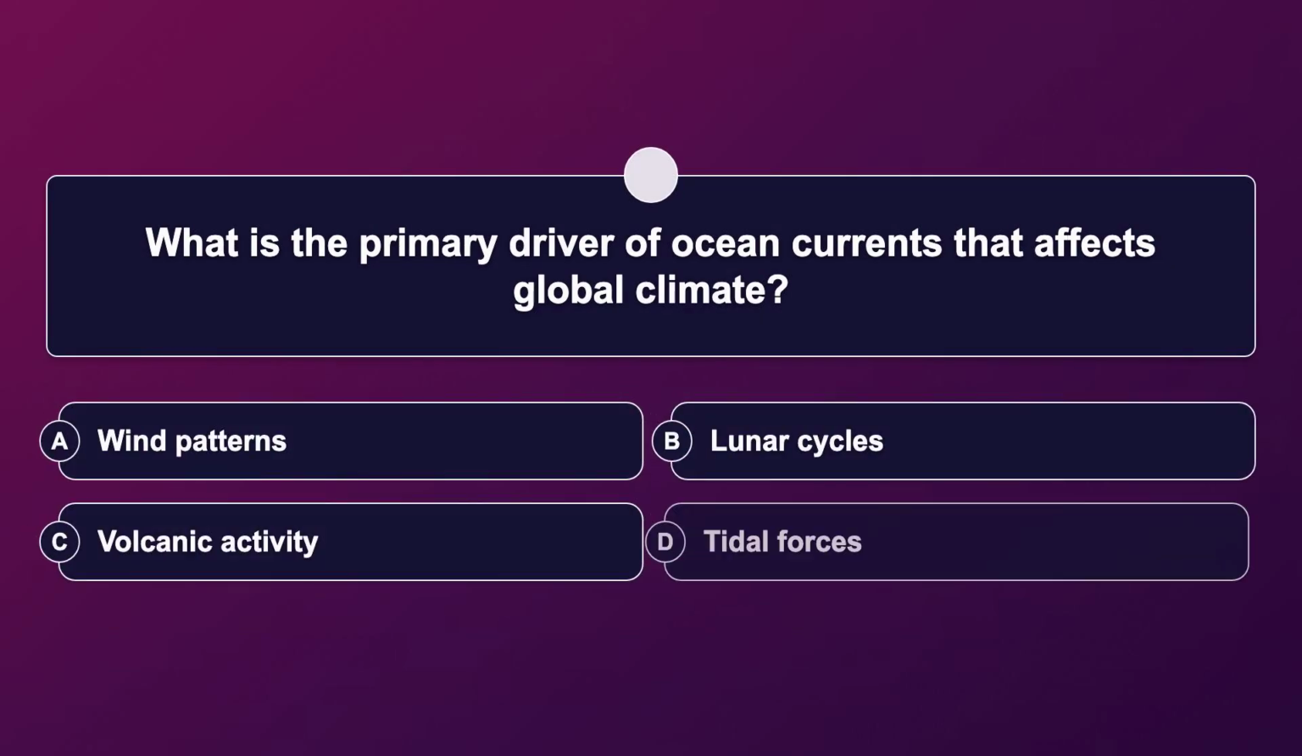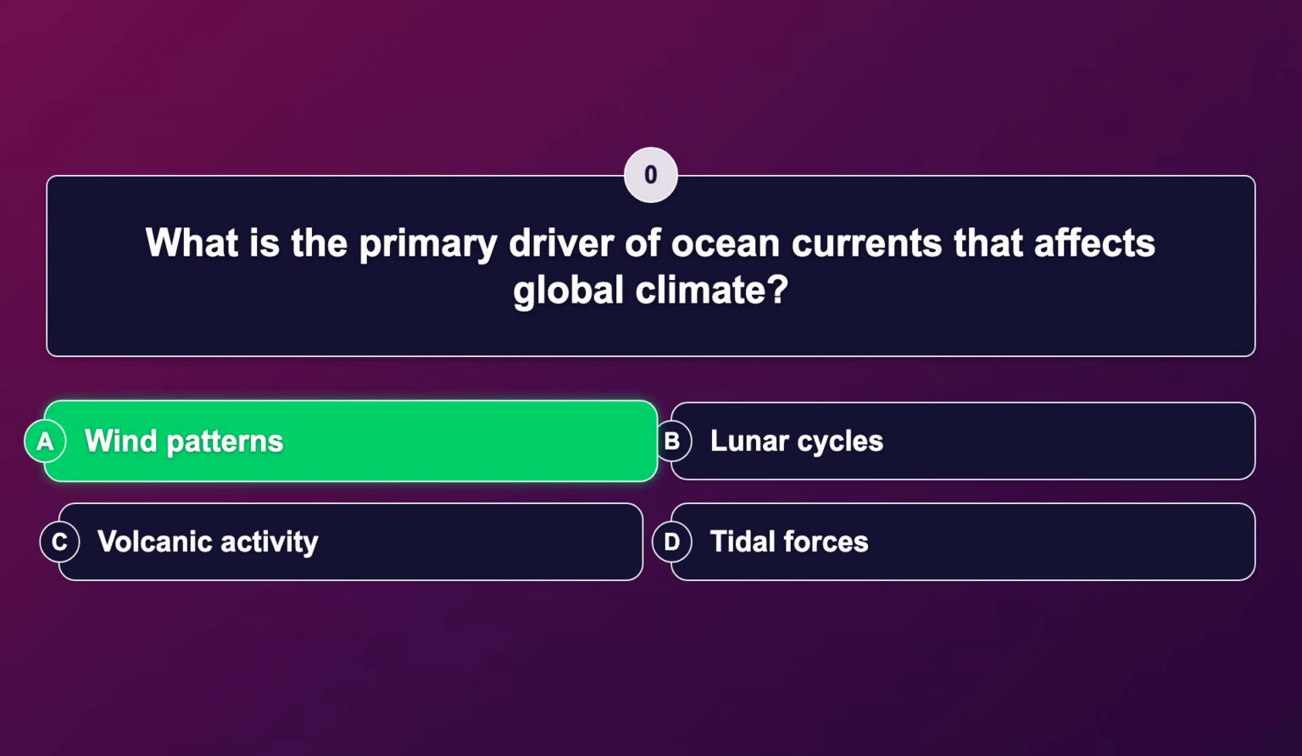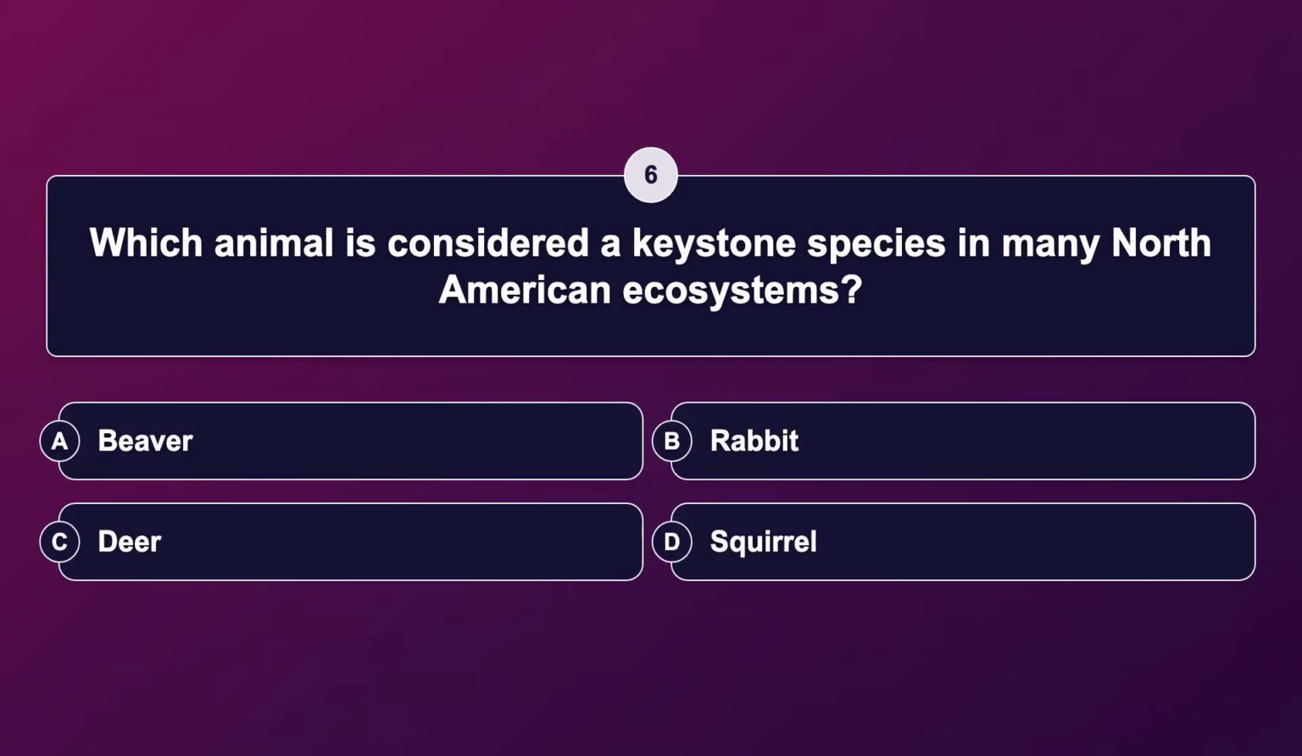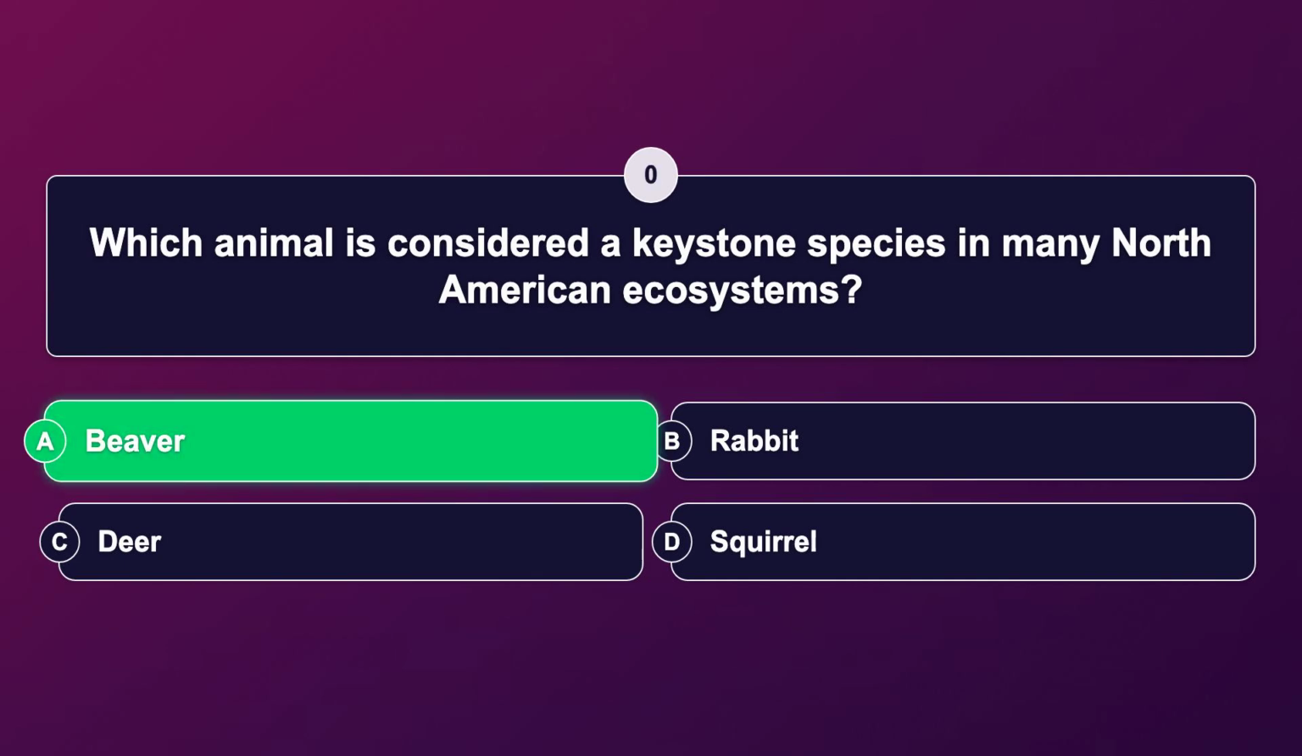What is the primary driver of ocean currents that affects global climate? The correct answer is wind patterns. Which animal is considered a keystone species in many North American ecosystems? The correct answer is beaver.